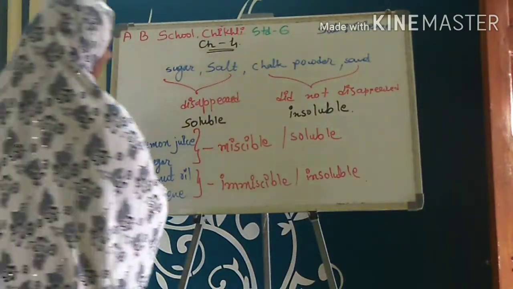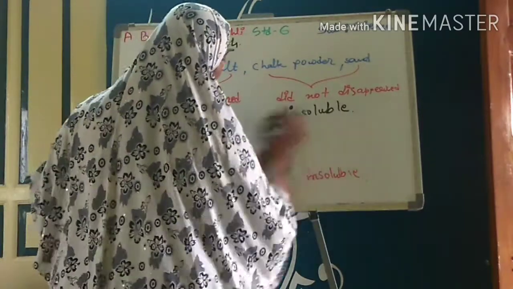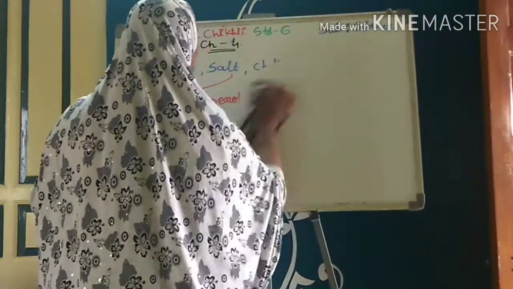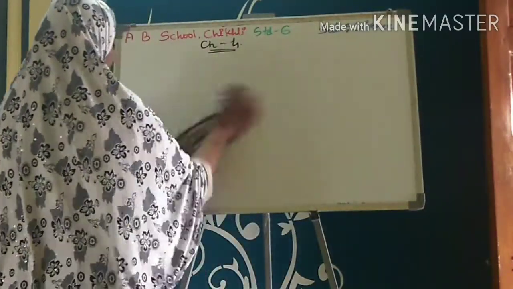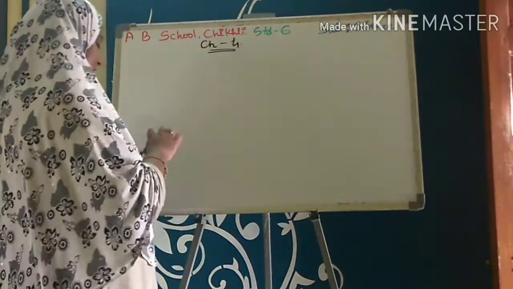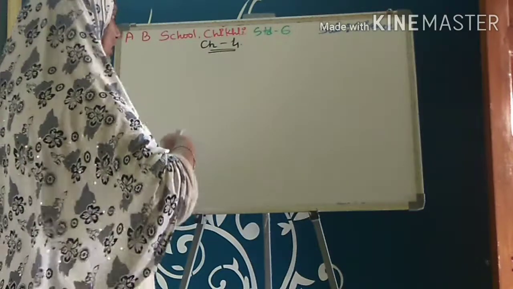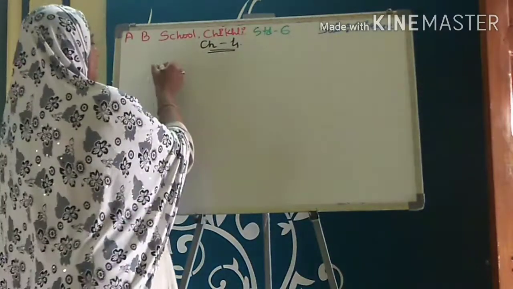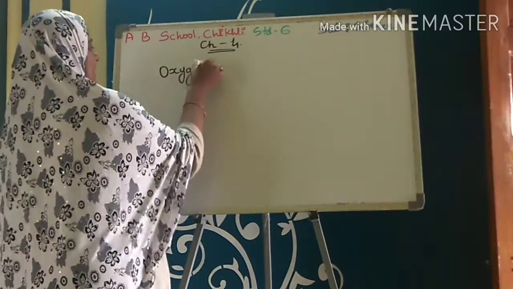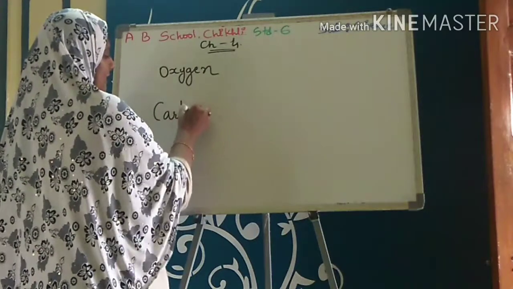Then we have learned that some gases are also soluble in water. So which type of gases are soluble in water? We have learned two gases which are soluble in water. Which are they? The first one is oxygen and the second one is carbon dioxide.